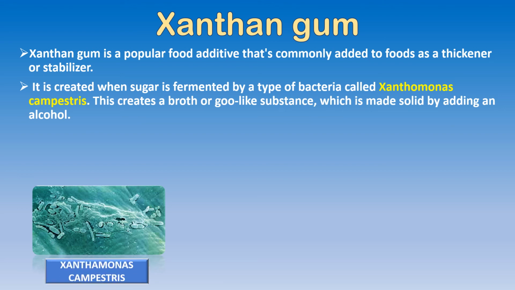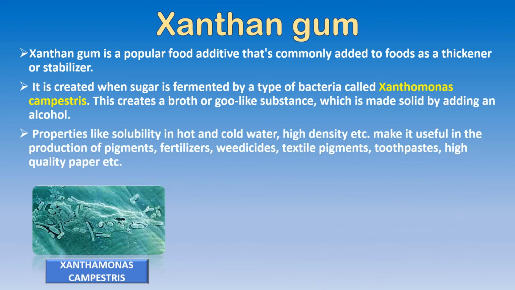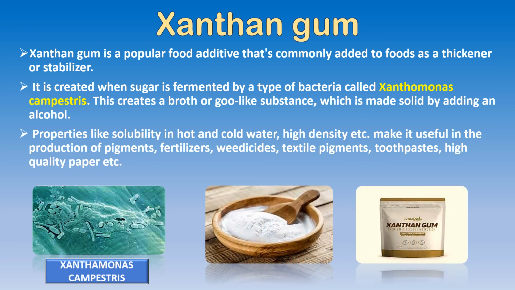Now this is Xanthomonas campestris. Why is it added and why is it so popular? Because of properties like solubility in hot and cold water. It is soluble in both, and has high density, and therefore it is useful in the production of pigments. Pigments are colors, fertilizers, weedicides, textile colors, that is the colors to be put on cloth, toothpaste, high quality paper, etc. And this is what xanthan gum looks like.